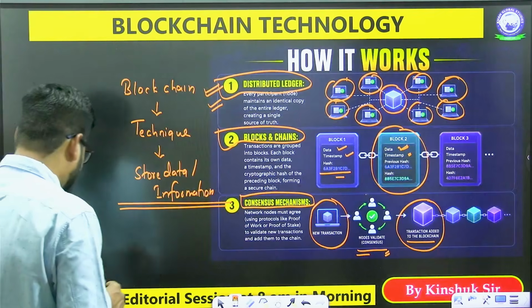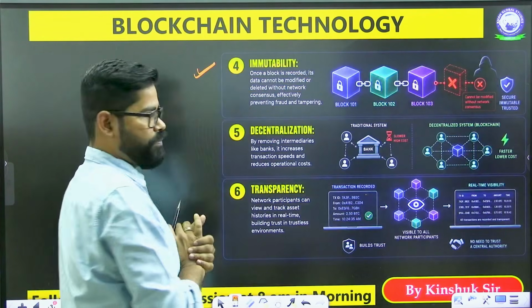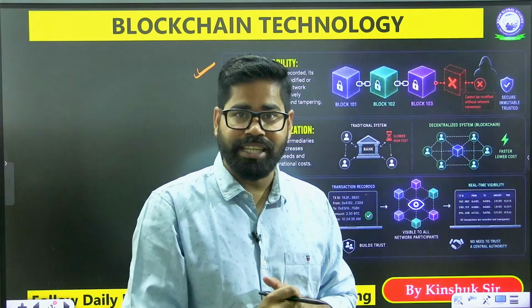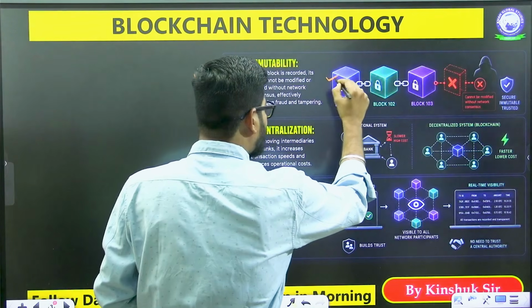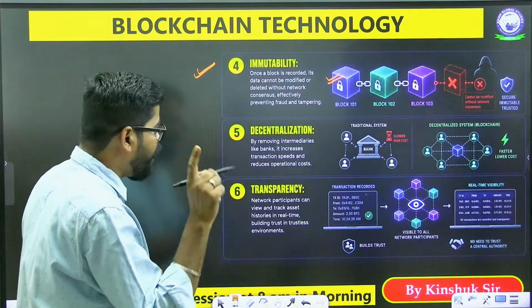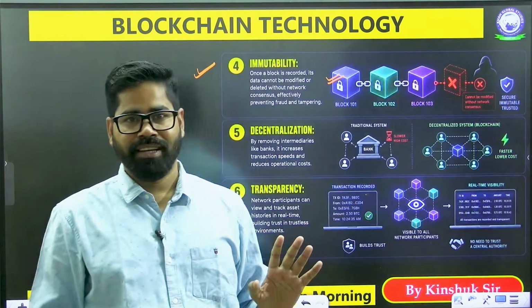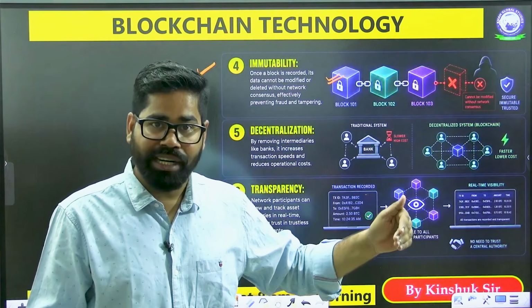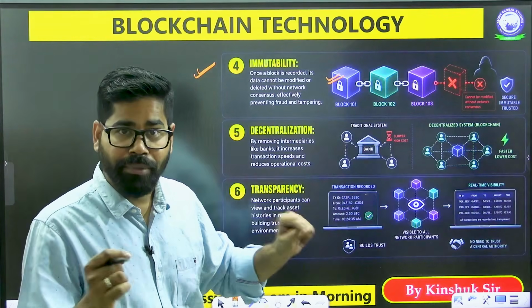Now, at the same time, there is immutability. It means that once a block is recorded, its data cannot be modified or deleted without the consensus of the network. If everyone agrees, only then can there be a change. Otherwise, it cannot be changed. There is immutability.